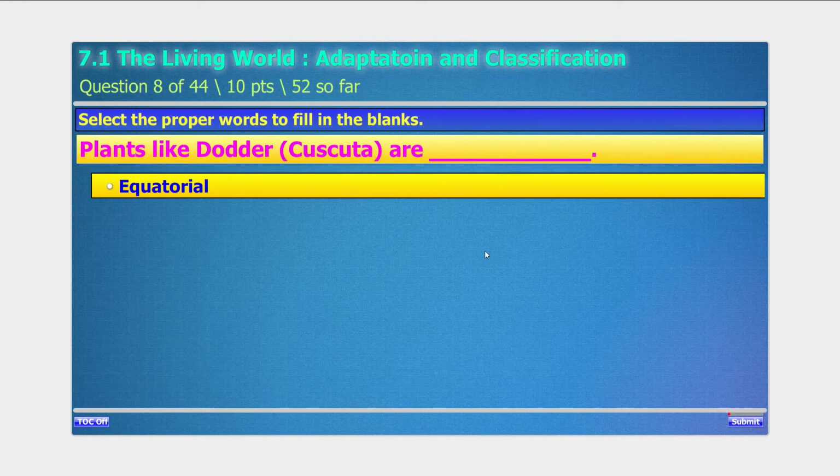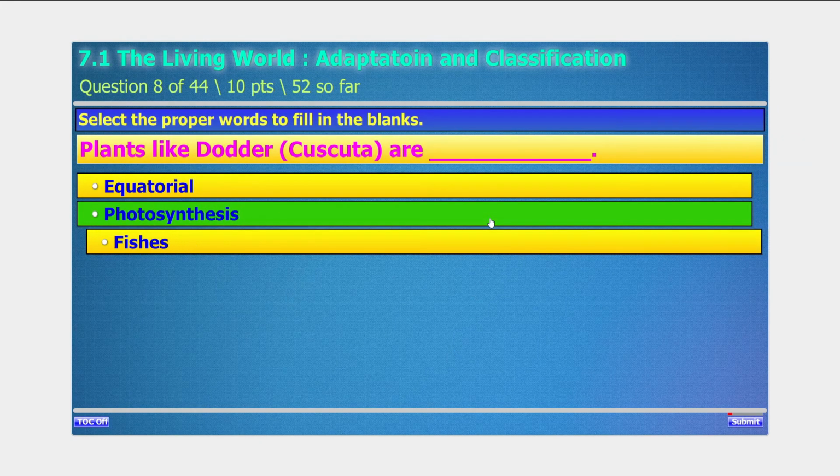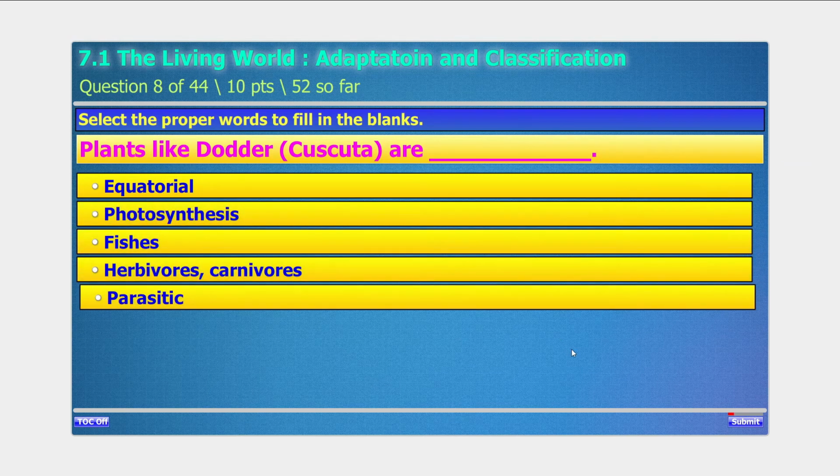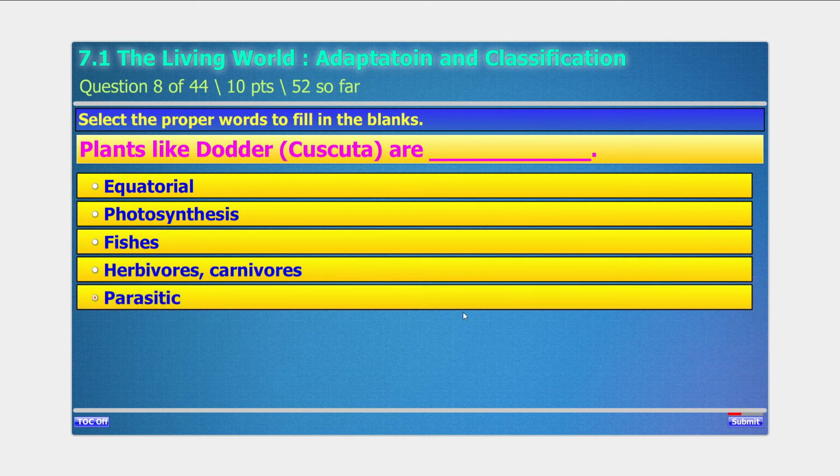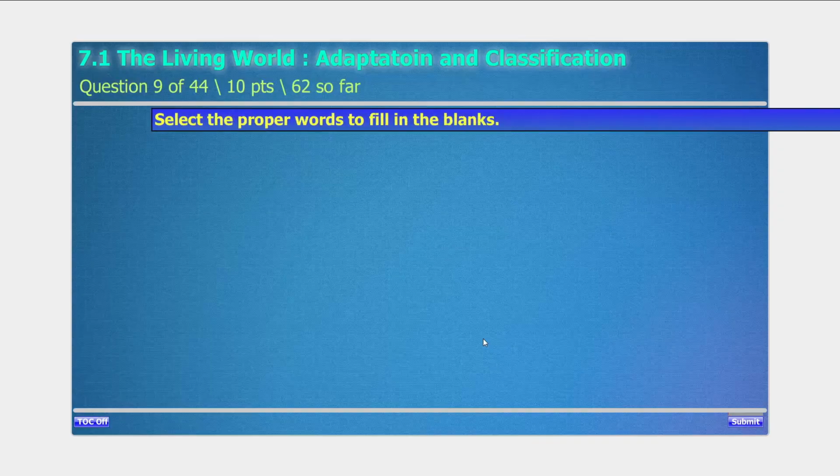Select the proper words to fill in the blanks. Plants like dodder, cascata, that is are dash dash, and I think this is not equatorial. Photosynthesis, fishes, herbivorous, carnivorous. It is parasitic. Dodder is a parasitic plant. Yes, it is the correct answer.